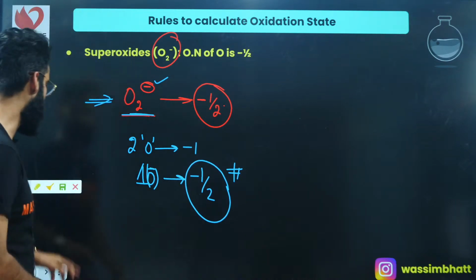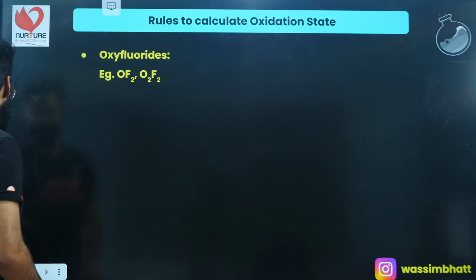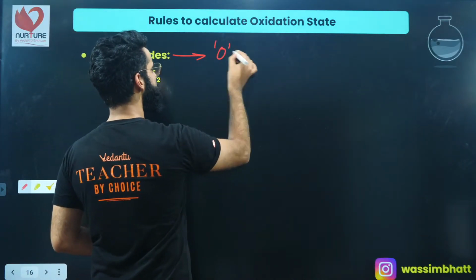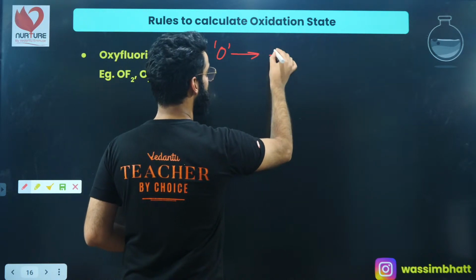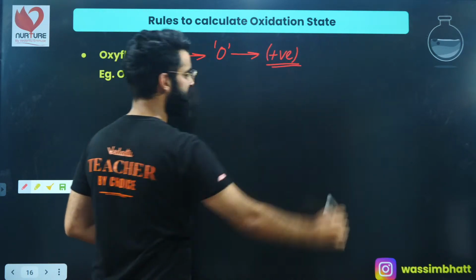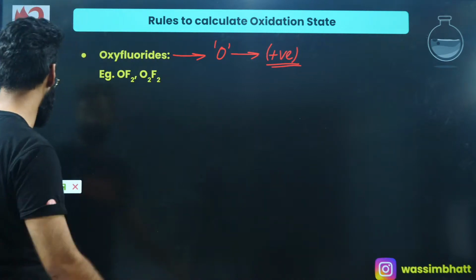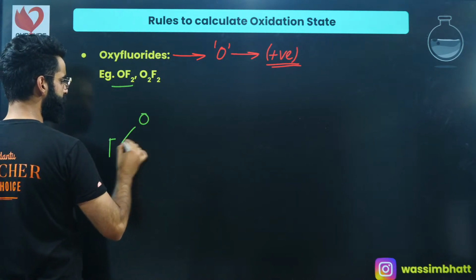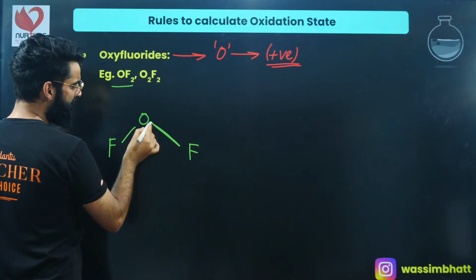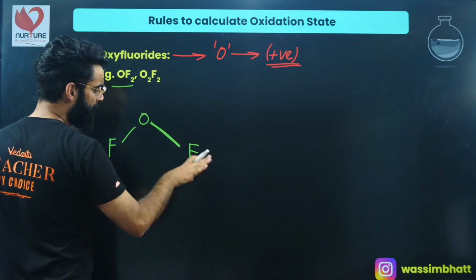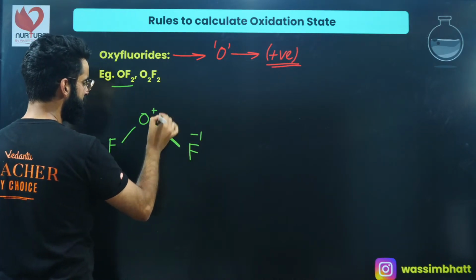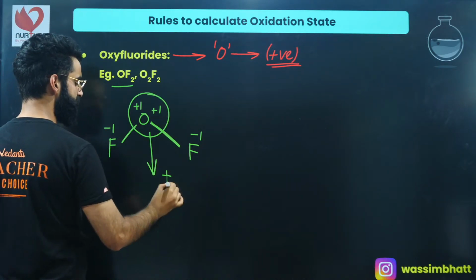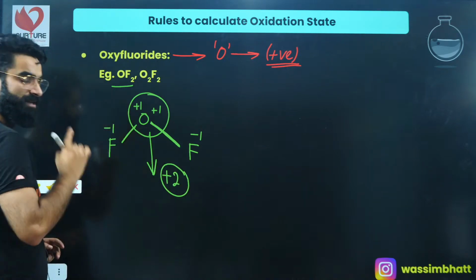Now people, there are a few more things. Oxyfluorides are the only compounds wherein oxygen shows a positive oxidation state, right? For example, if I take the case of OF2, this is the structure of OF2. Fluorine being more electronegative than oxygen, fluorine will attract the bonded pair of electrons towards itself, so -1, and this will be +1. Due to this bond, it's going to be -1, this is going to be +1. What is the net charge present on this oxygen over here? You'll say +2. So +2 is the oxidation state of oxygen in this compound, right?